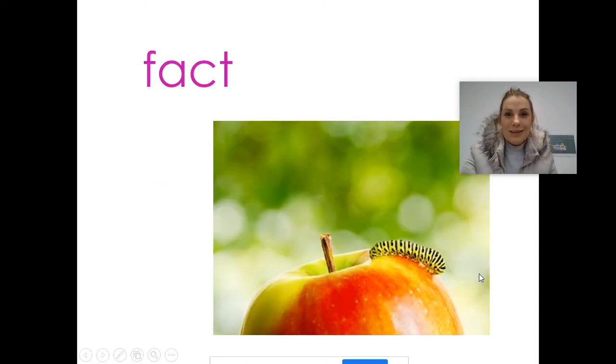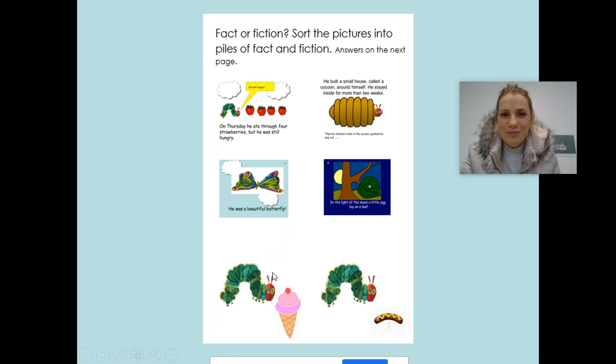It is a fact. So Eric Carle found out what caterpillars really eat. And he put that into his story. So it's based on a fact. Caterpillars do like to eat fruit and not just apples. See if that can help you with other little parts of the story.